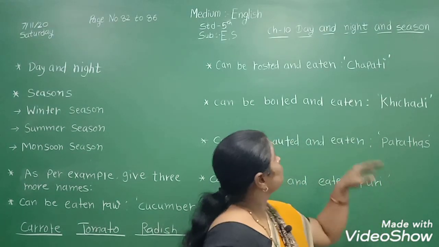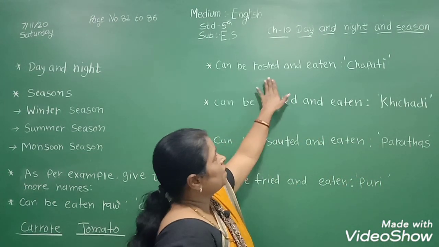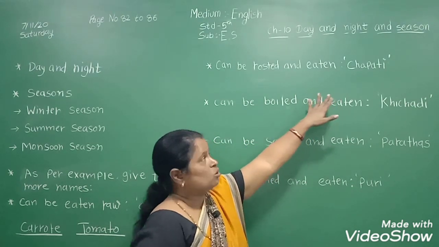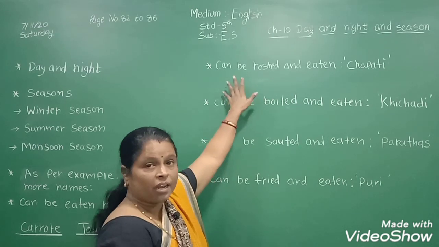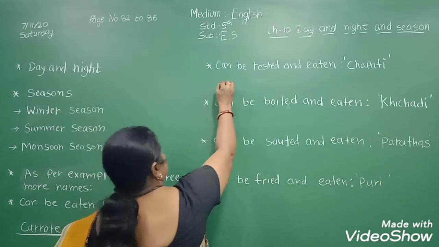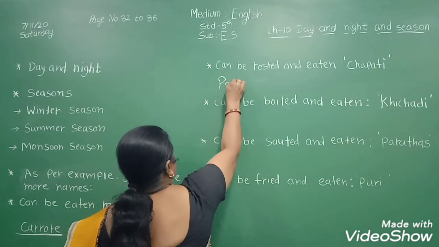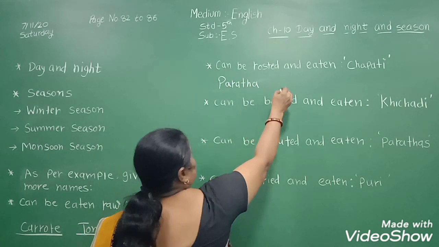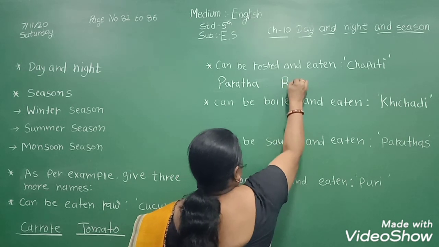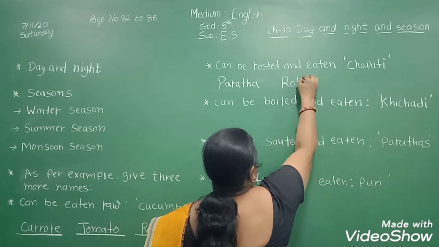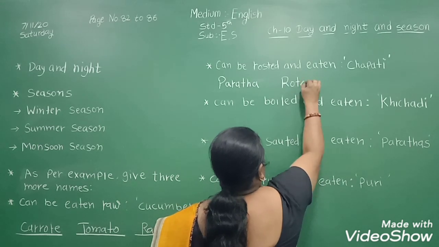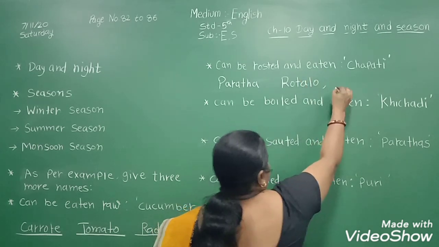Now next, can be roasted and eaten, like chapati. So here we write three names. First, paratha, rotlo, and papdi.